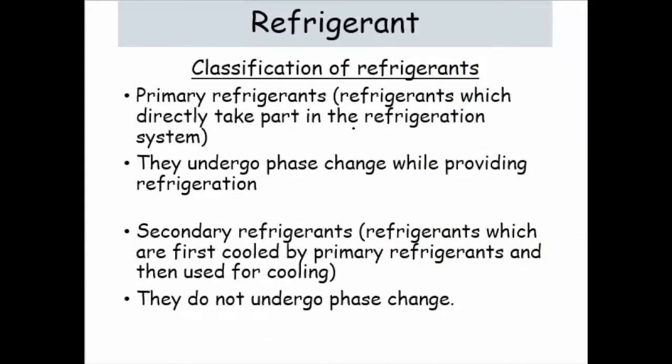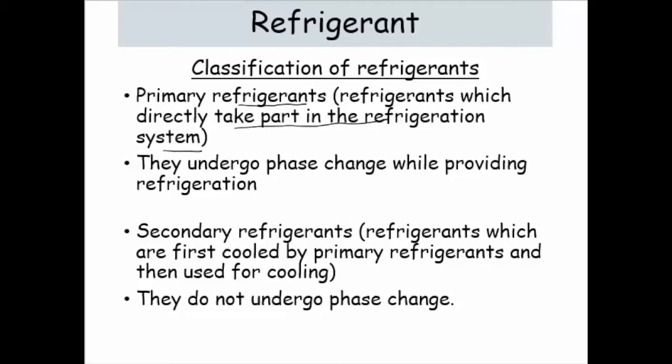In this classification you can see primary refrigerant. This is the refrigerant which takes part directly in the heat dissipation cycle within the refrigeration system.